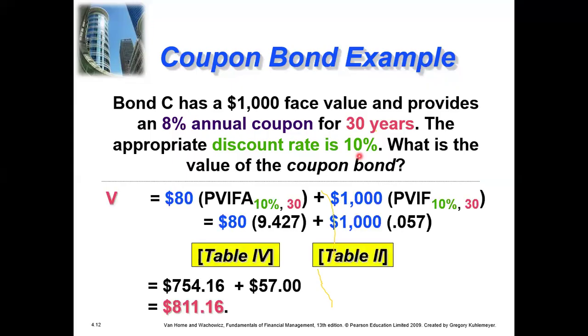So you can see on the screen, 80 is I, this 10% is the discount rate, 30 is the time period, this 1,000 is the maturity value, the face value, 10% is the discount rate, and 30 is years. And we get these values from the tables: 9.427 from table number 4 and 0.057 from table number 2.